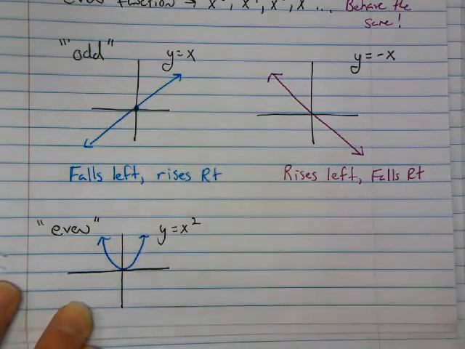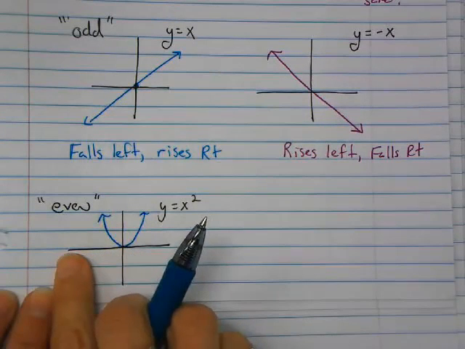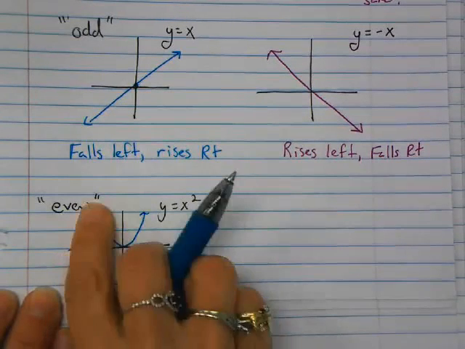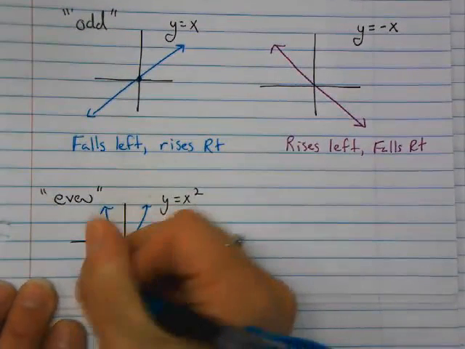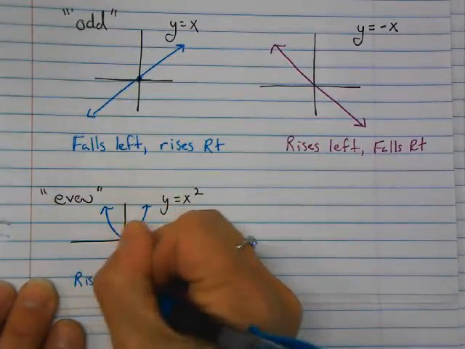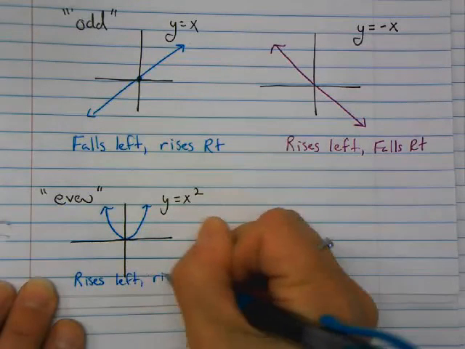Now again, look at your end behaviors. As you go to the left, the curve is going up, and as you go to the right, the curve is going up. So it rises left, and it rises right.